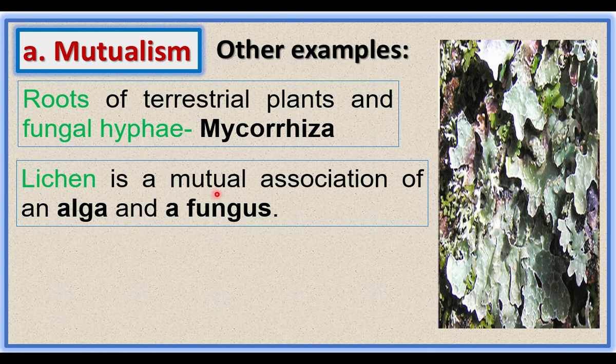Lichen is a common example for mutualism. Here algae and fungi live together. The algae prepare the food and supply food to the fungus. The fungus conserves water. In this association, both are benefited.